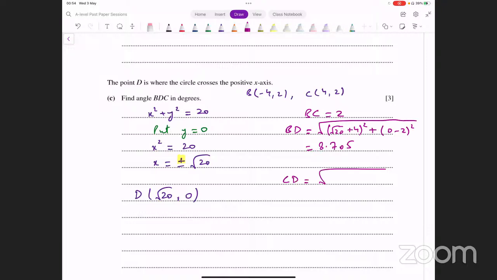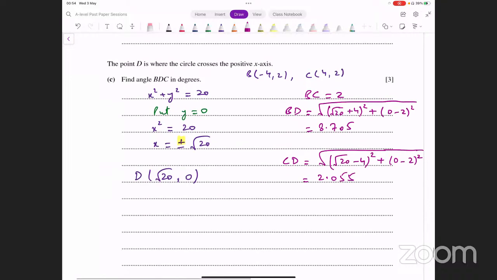That's going to be square root of 20 minus 4 whole squared plus 0 minus 2 whole squared. Let's see what this turns out to be. Square root of 20 minus 4 squared plus 4, square root of that, and that is giving me 2.055. Okay, so I have the lengths BD and CD. तीनों lengths आ गए आपके पास. We know BC is 8, so we have this length, we have this length, and we have this length.